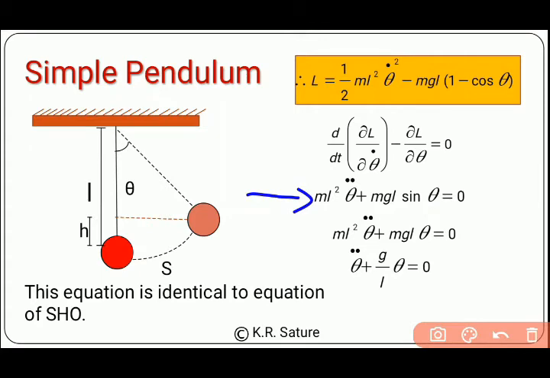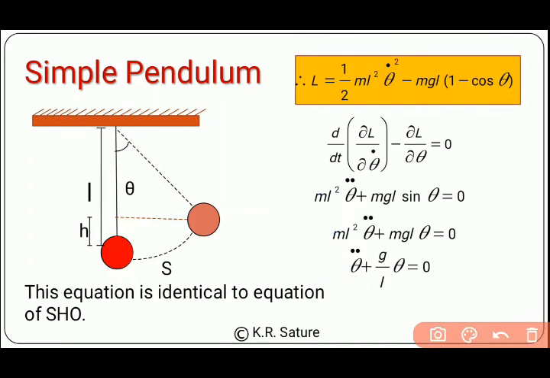Now I can divide the whole equation by ml square, and then I will get this equation. In the first term we have ml square. If I divide this by ml square, this ml square will cancel by that ml square, and here we have theta double dot.